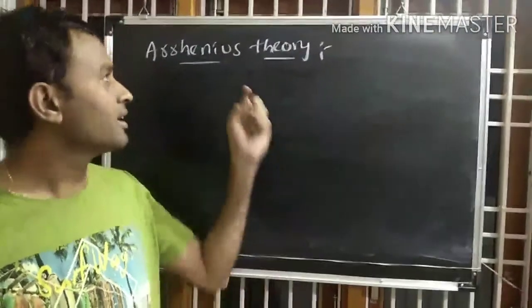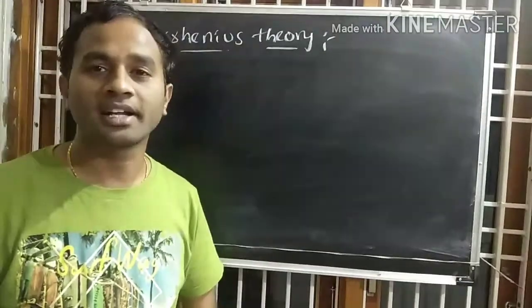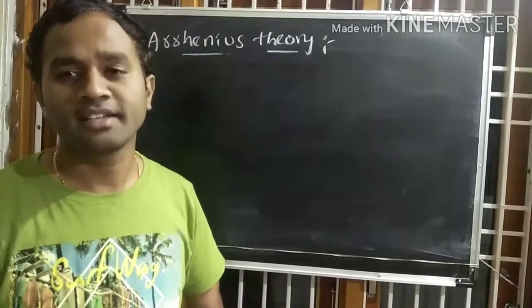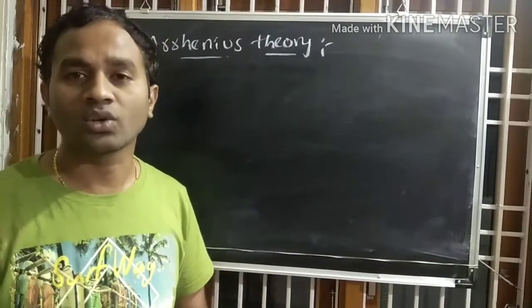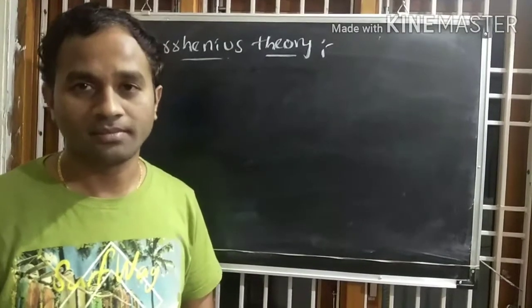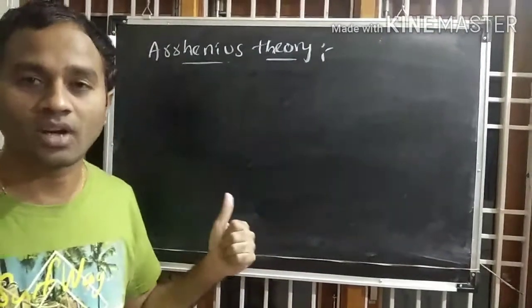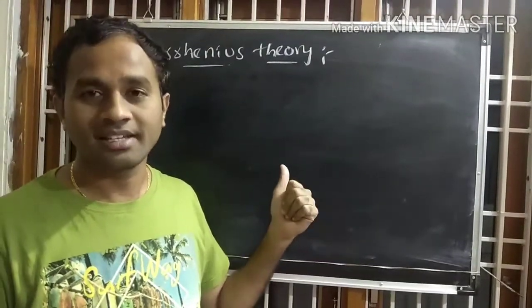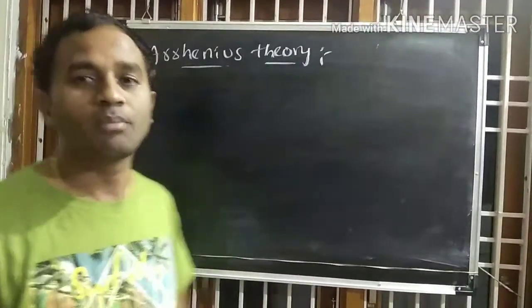Friends, today let us know about Arrhenius theory of electrolytic dissociation. According to this theory, we can explain the behavior of an electrolyte in the solution. He has given four important postulates, four important points.